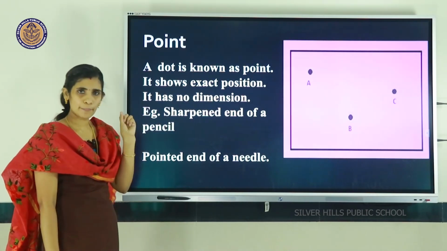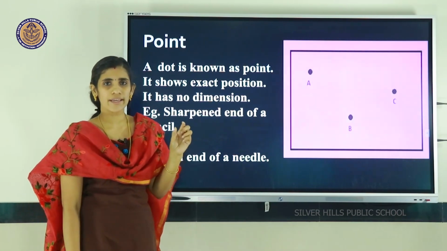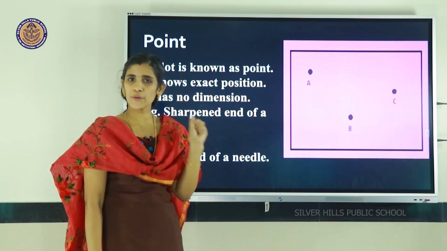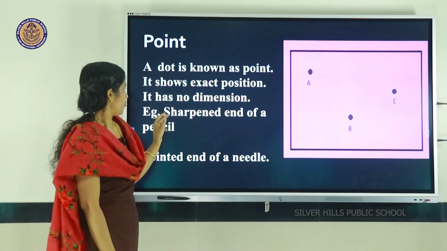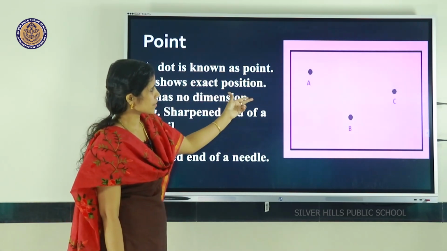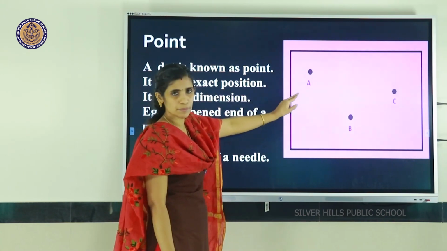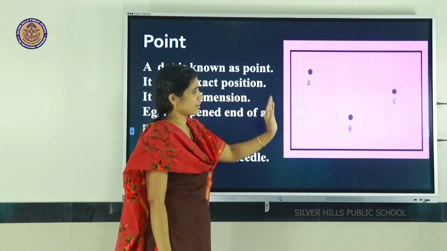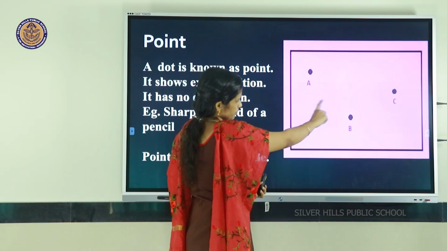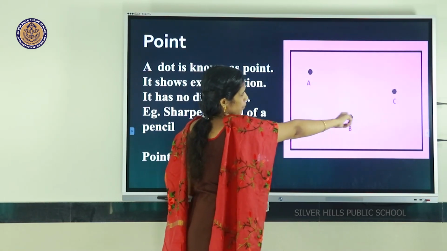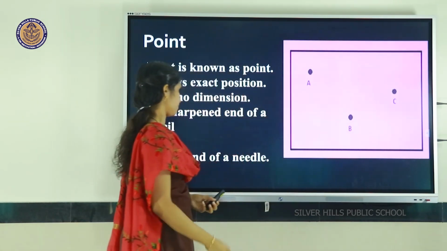That means a point has no length, no breadth and no height. We represent a point by using a dot and it is named by using capital letters. Some points are noted here, that is point A, point B and point C.